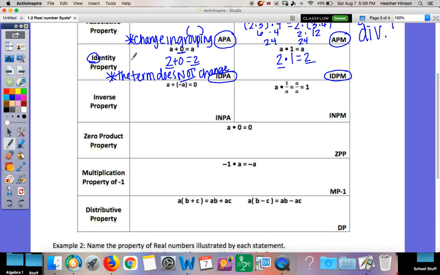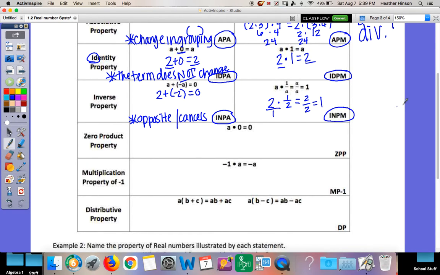Inverse means you're doing the opposite, and it's going to cancel out. So what's the opposite? And it cancels. So for A, we'd have to add the opposite, which is negative A. So like 2 plus negative 2. That's going to cancel out to 0. For multiplication, you have to do the reciprocal, which is just flipping the fraction. So if I give you 2, you have to multiply by 1 over 2. That'll give me 2 over 2, which cancels out to 1. So inverse is going to cancel it out. Inverse of addition is INPA. Multiplication is INPM.